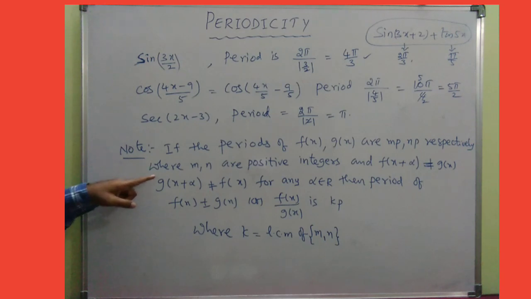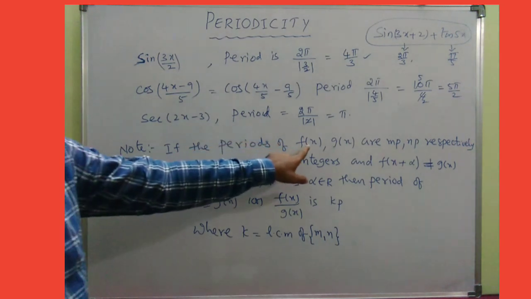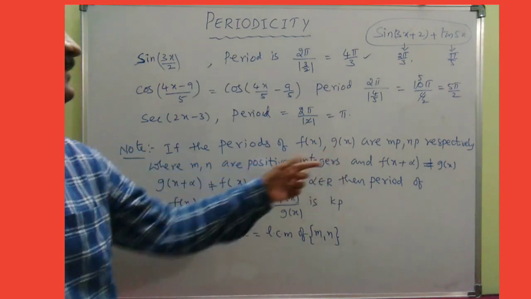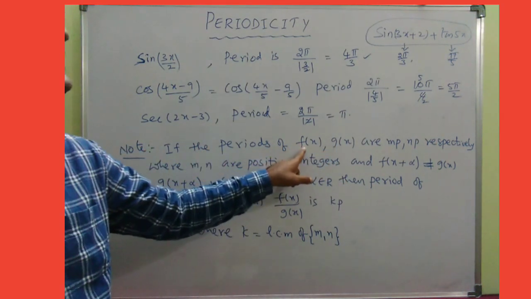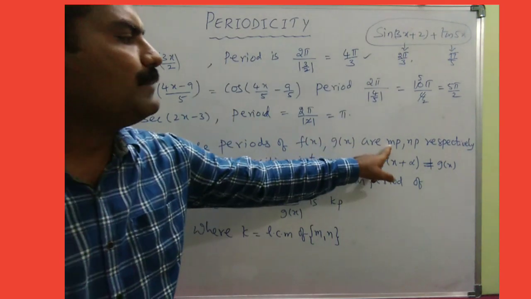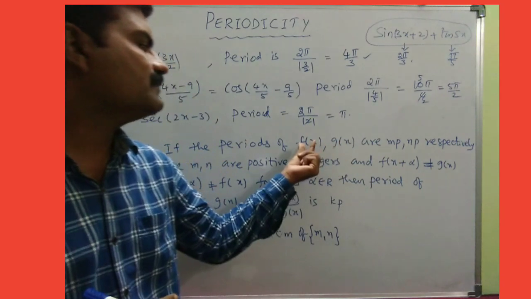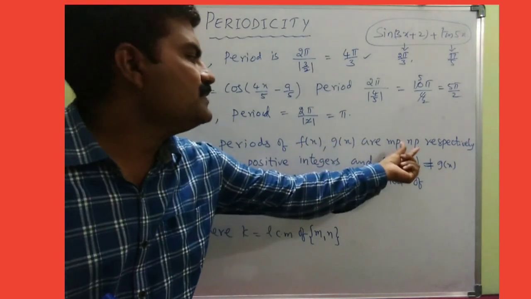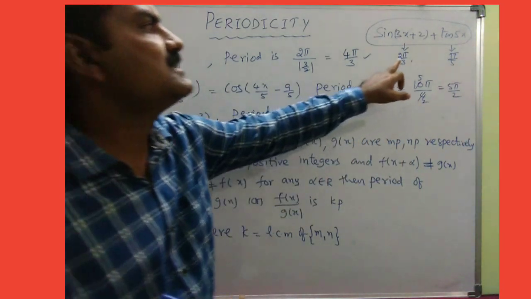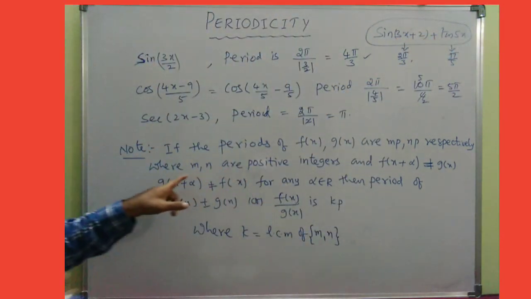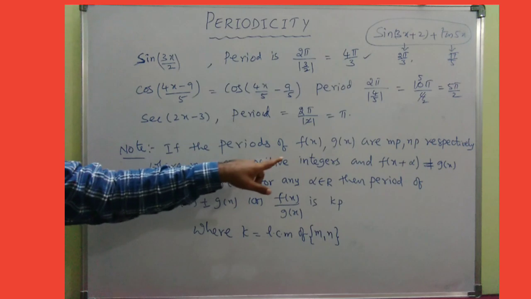Read this carefully. Suppose there are two functions, f(x) and g(x), and the periods of these two functions are mp and np. I mean, mp is the period of f(x) and np is the period of g(x), where m and n are positive integers.